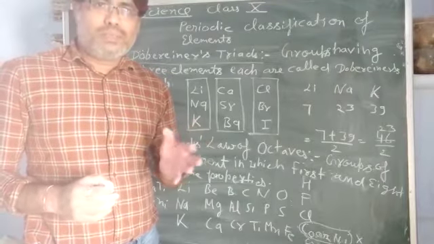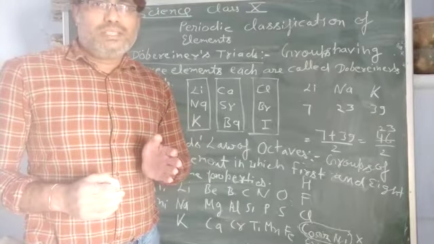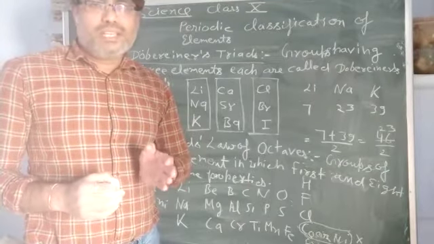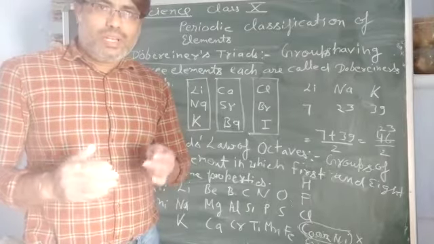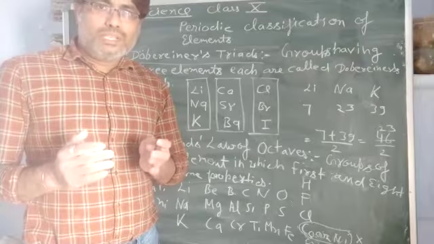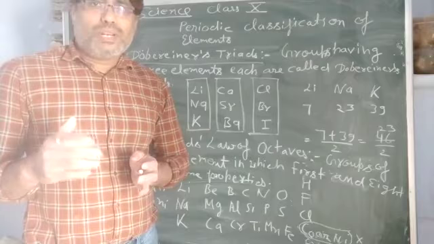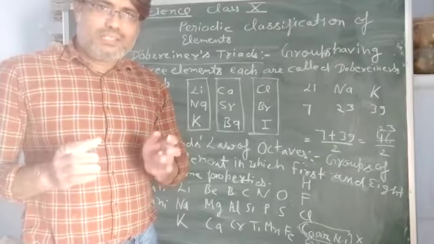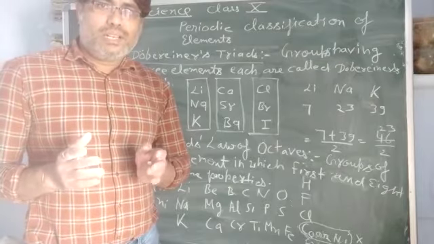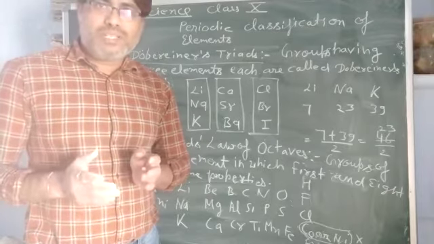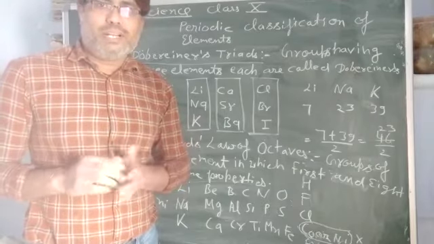Initially there were few elements, and as the number of elements increased, the study of these elements was not easy. So, to study the properties of these elements in an easier way, we have to classify them. In this classification, we keep the elements which have similar properties together, and the elements which have different properties separately.